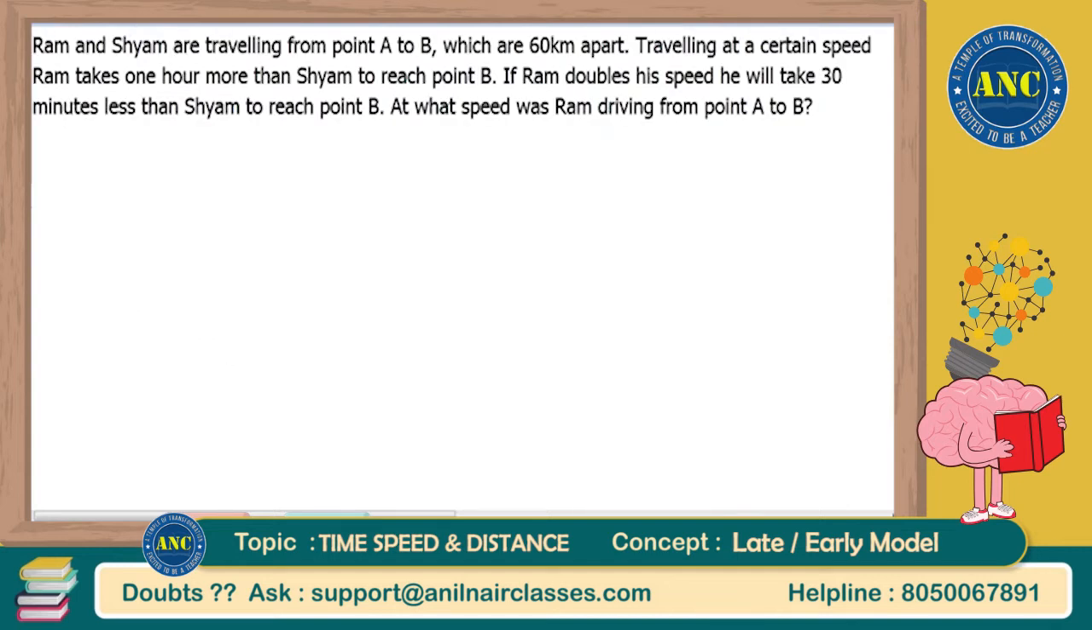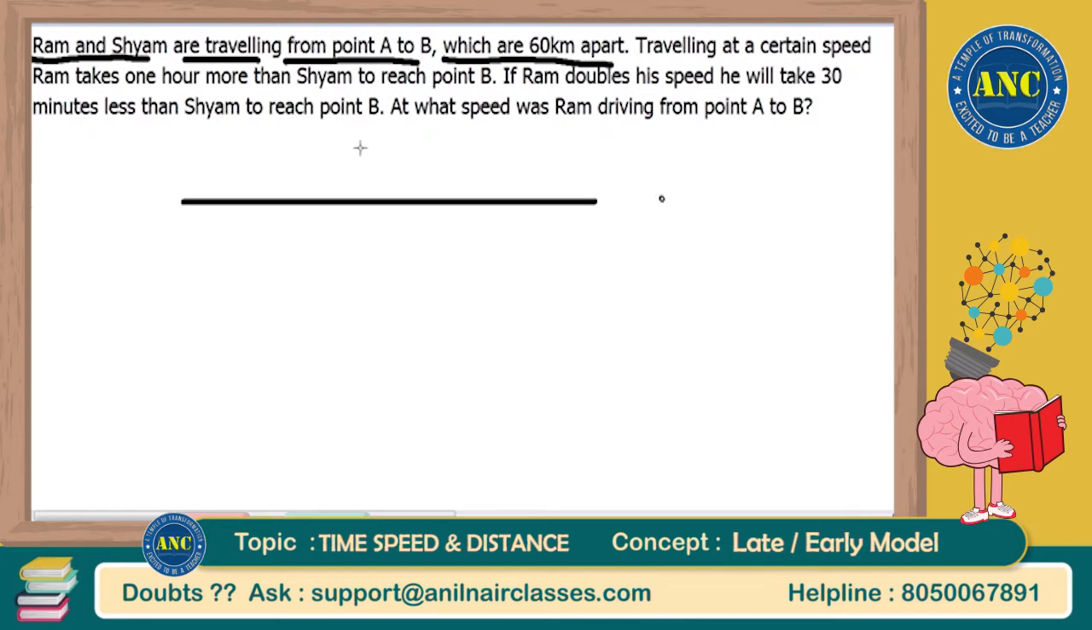Beautiful question this is. Ram and Sham are traveling from point A to B, which are 60 kilometers apart. Let me explain you with the diagram. That means there is a distance from A to B. The distance is mentioned in this question as 60 kilometers. This is A, this is B. Distance is given as 60 kilometers apart, right?